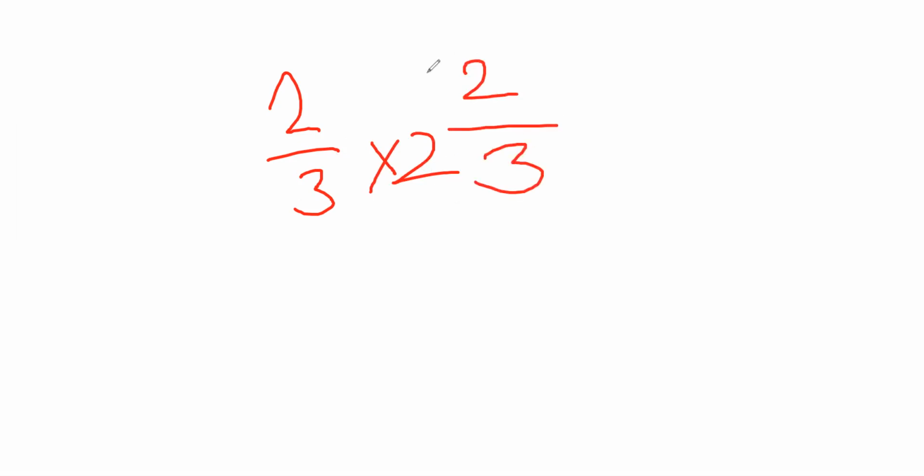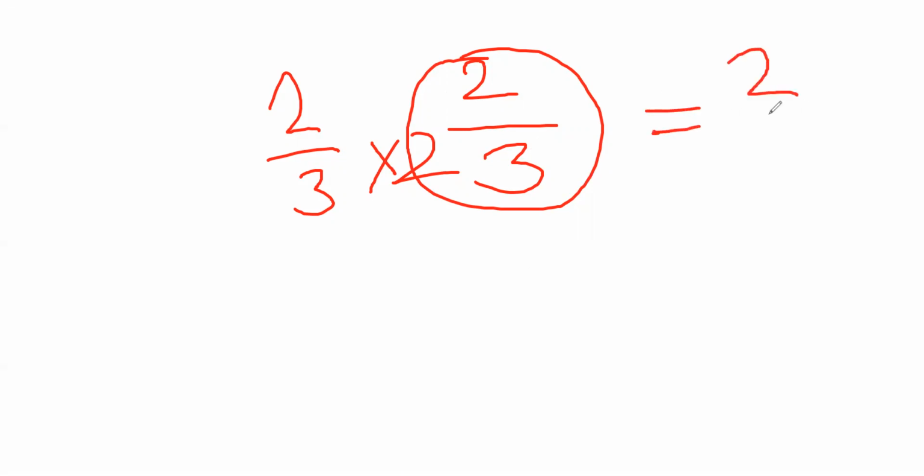So we'll first need to just convert it into the improper fraction. What will be our answer? 3 into 2 will be 6 and 6 plus 2 will be 8. So let's write the proper name. 2 by 3 into, let's say, of.